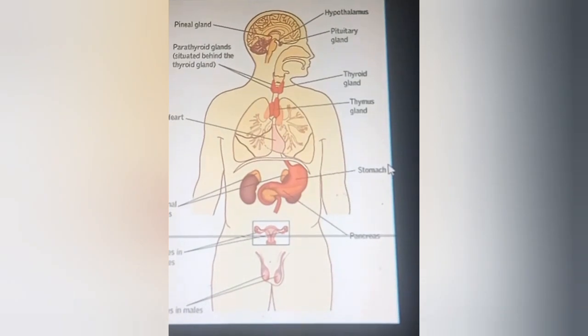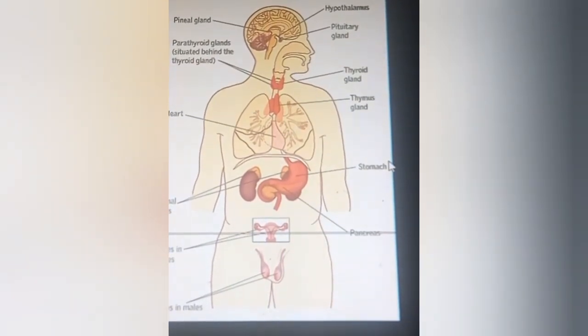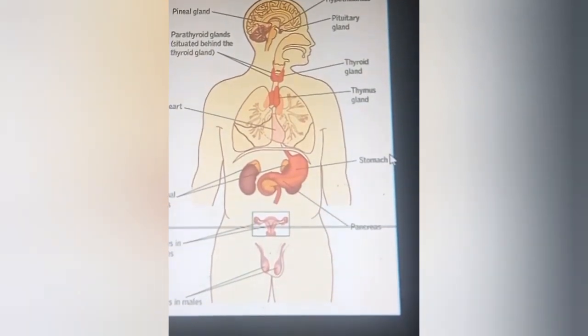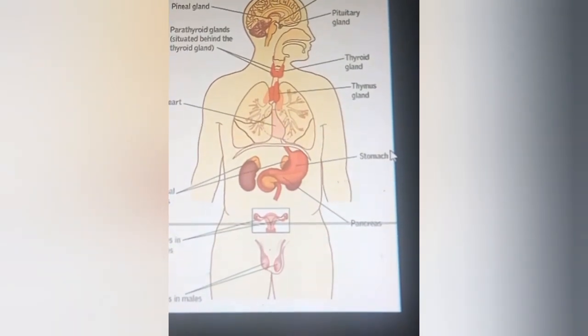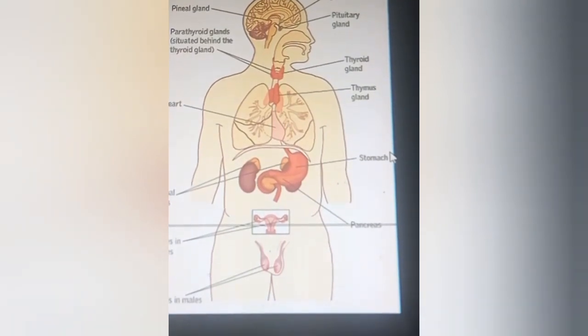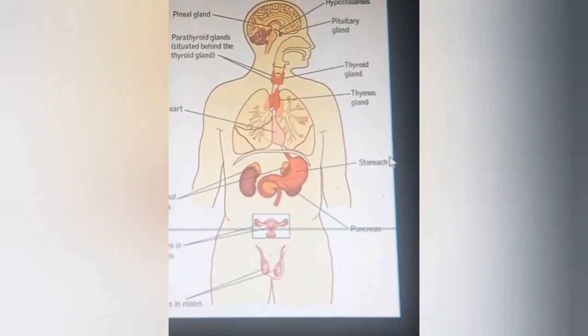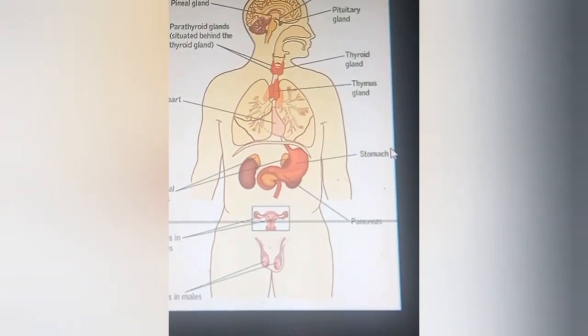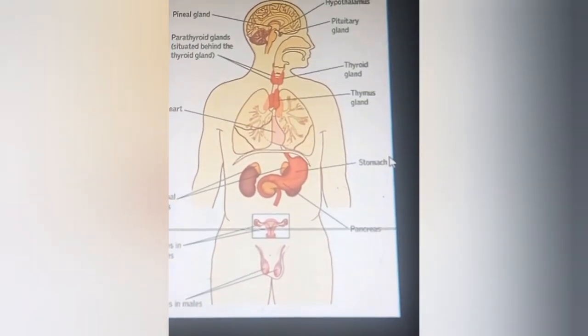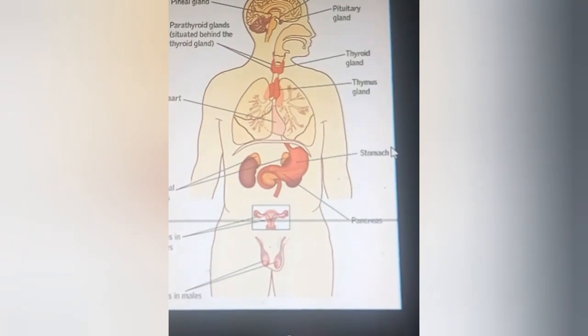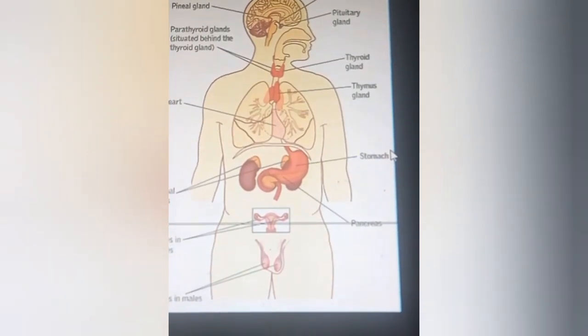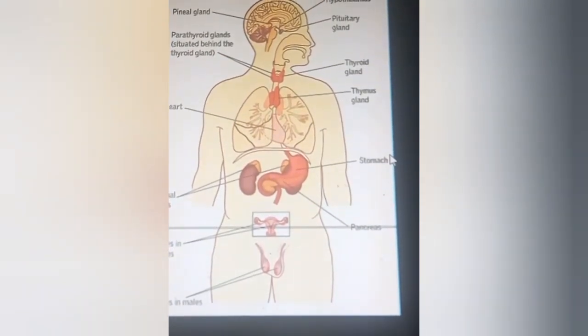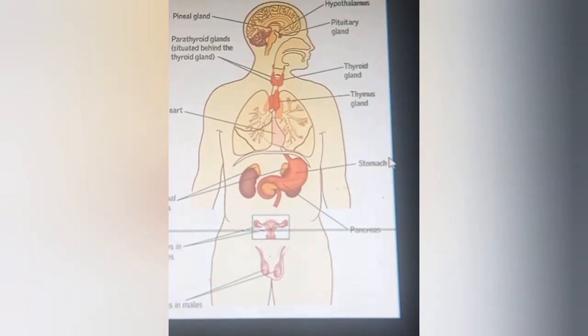Next one is the pineal gland. It is a small body situated in the brain below the corpus callosum and posterior to the third ventricle of the brain. The corpus callosum is a bundle of nerve fibers. This pineal gland lies in the brain below the corpus callosum and posterior to the third ventricle.